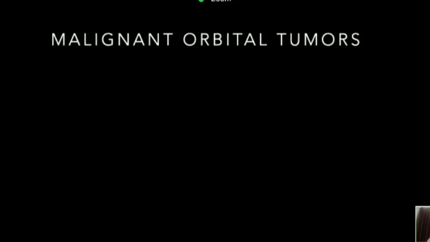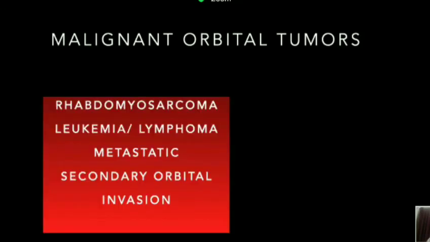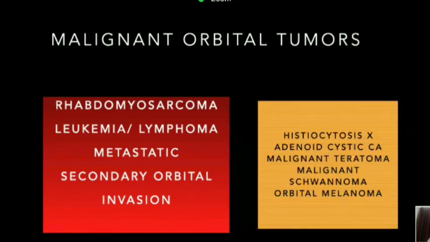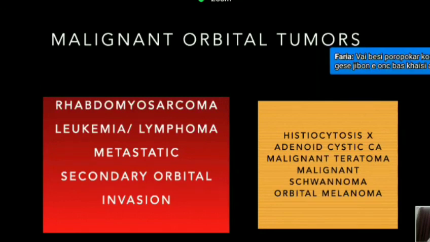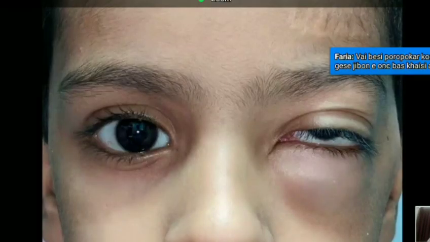Moving on to the malignant orbital tumors. The malignant orbital tumors that we most commonly need to know about, and should not miss, are rhabdomyosarcoma, which is the most common primary malignant tumor of the orbit, and then leukemias, lymphomas, metastasis, and secondary invasion of the orbit by a malignancy of adjacent tissues. Some less common tumors are listed here, but I'll be focusing on the more common ones.